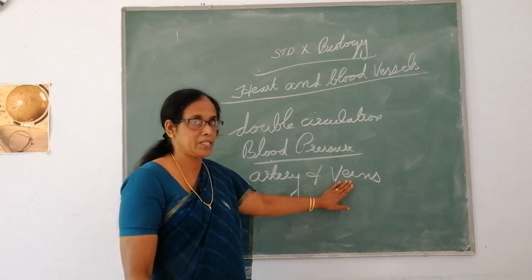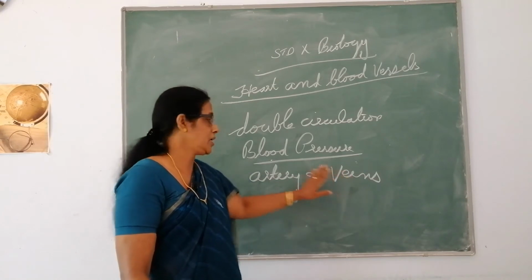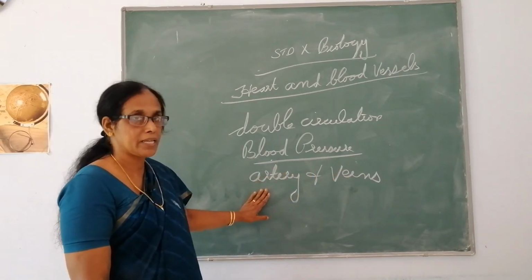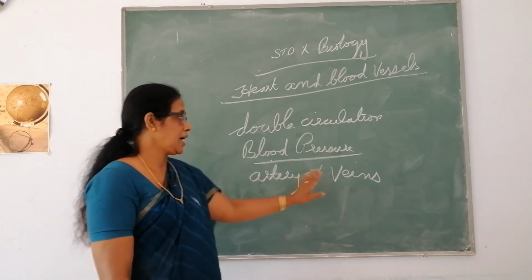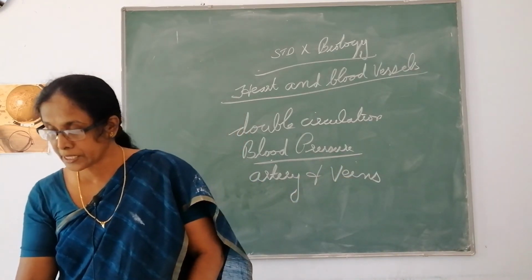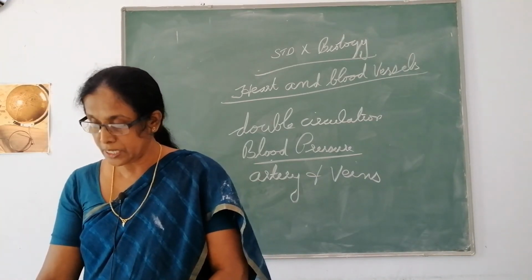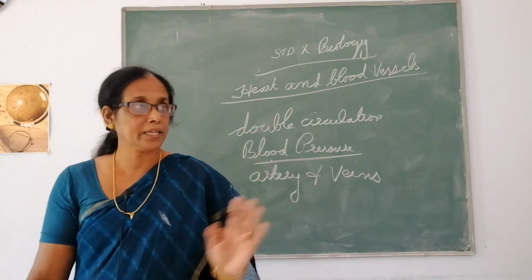The pulmonary veins always carry oxygenated blood. The blood pressure in the arteries is very high compared to the veins.